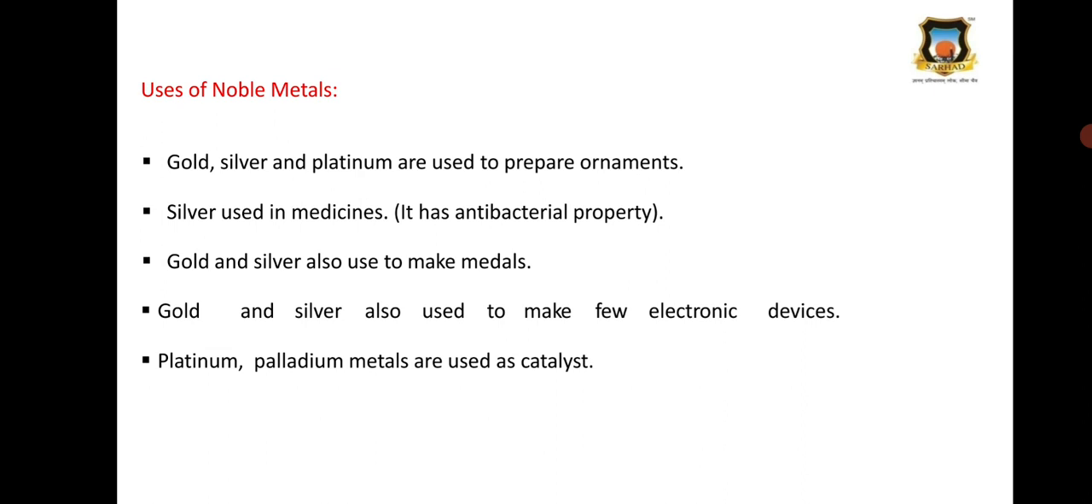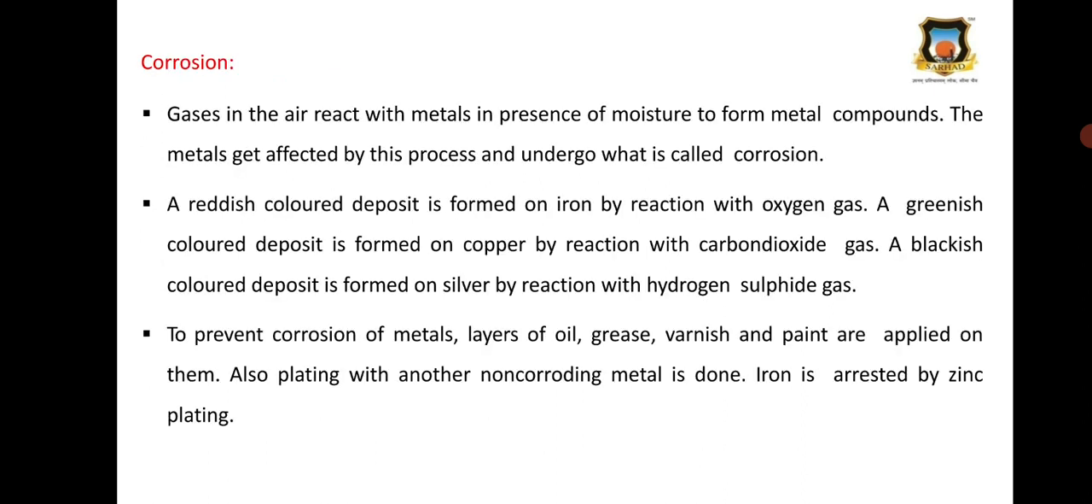Then uses of noble metals. Gold, silver, and platinum are used to prepare ornaments. Then silver is used in medicines. It has an antibacterial property. Then gold and silver are also used to make medals. Gold and silver are also used to make a few electronic devices. Then platinum and palladium metals are used as catalysts.